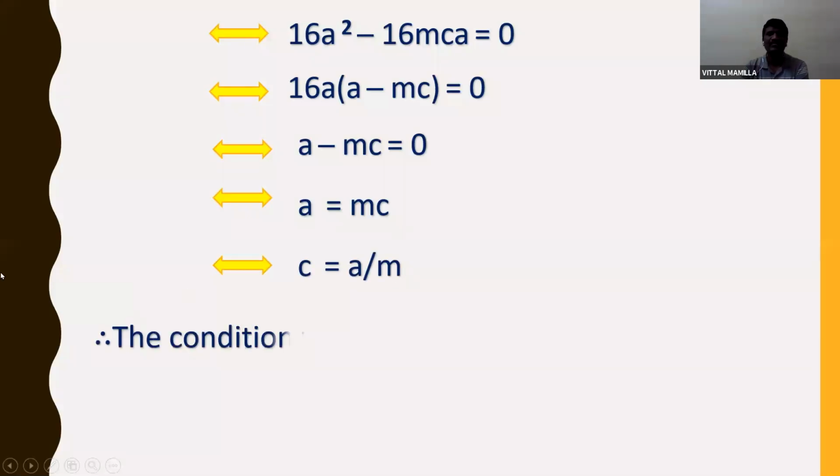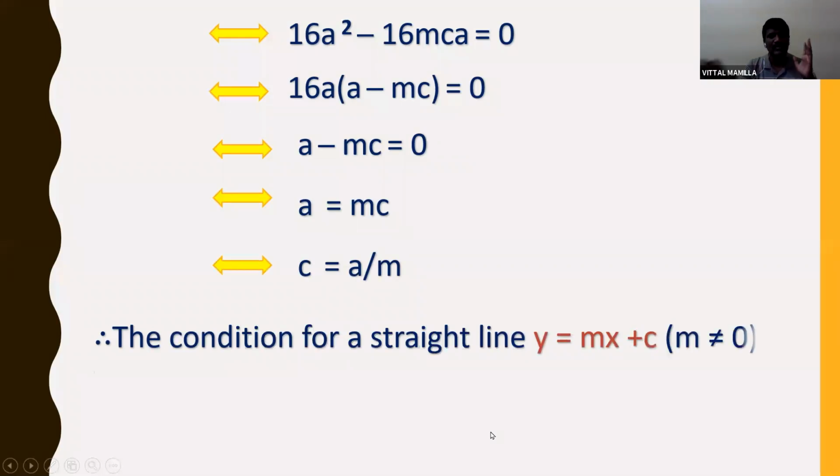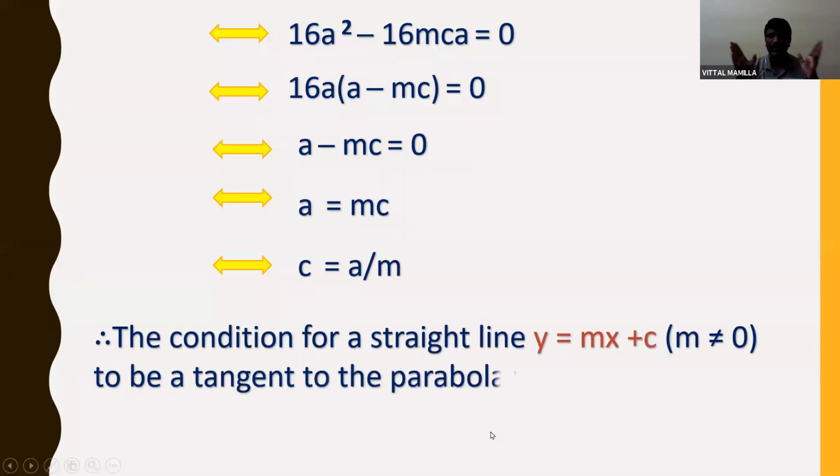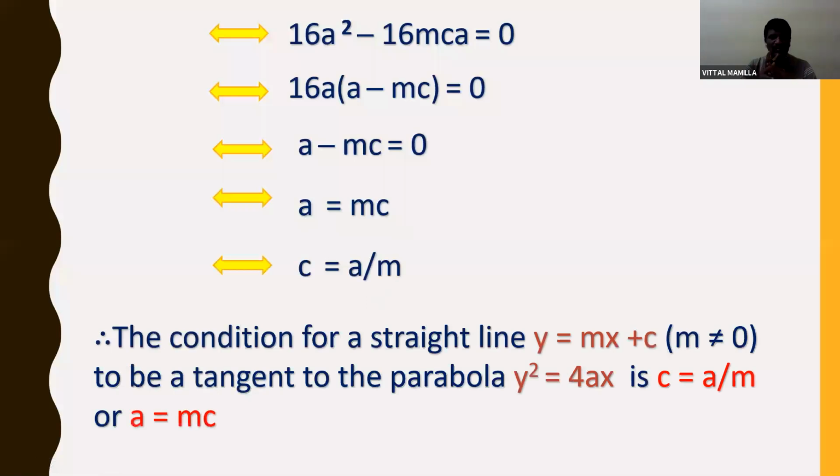So this is the condition for a straight line to be tangent to the parabola y square is equal to 4ax. The condition for the straight line y is equal to mx plus c, where slope is not 0, to be tangent to the parabola y square is equal to 4ax is c is equal to a by m, or a is equal to mc. This is the most important condition for the equation of tangent and equation of normal. So remember students, the condition for a straight line to be tangent to a parabola is c is equal to a by m.